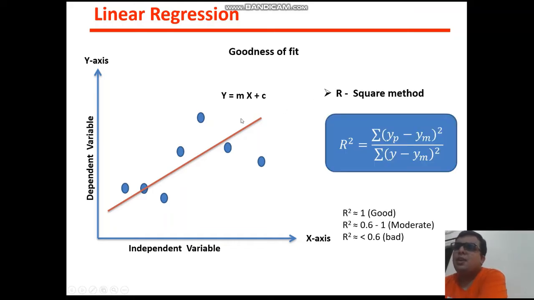Now the next thing is, if you draw this line and create your model, then the next task is to find out the efficiency of your model, and for that we need to use a method which calculates the efficiency of our model. So here we need to discuss the R square method. In the R square method you need to give a y predicted value and the y original value as well as a y mean value. What is meant by y?